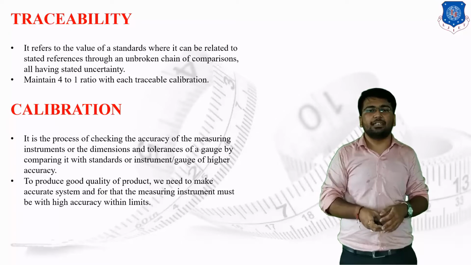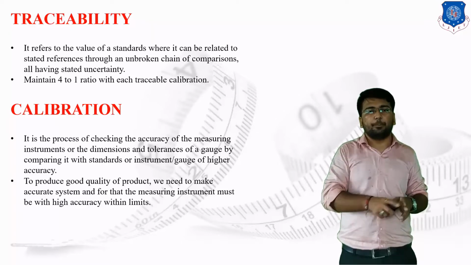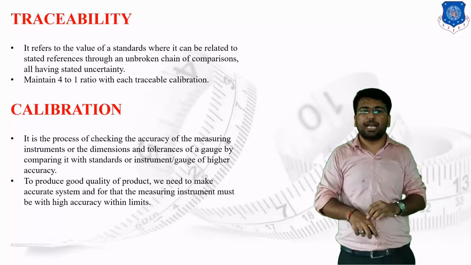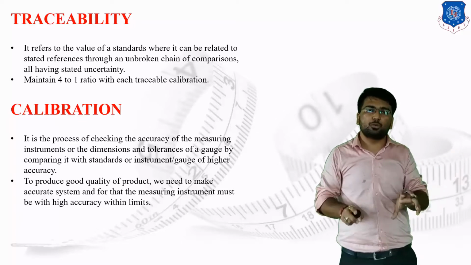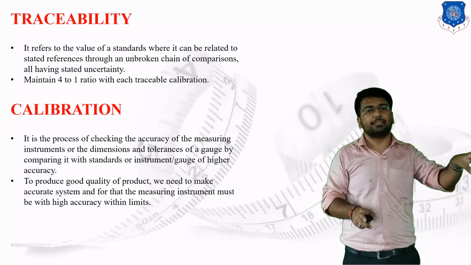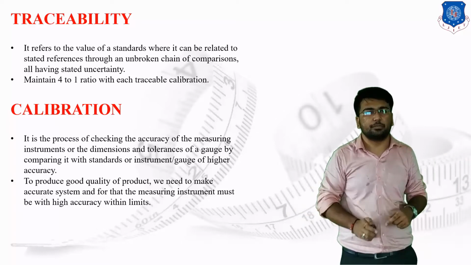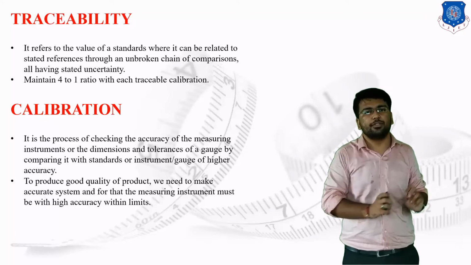If I have to design a proper dimensioning instrument, what I am supposed to do is take the same kind of instrument having higher accuracy, and by taking it as the reference, I will make a proper instrument for dimension measurement. So this is the end of the chapter.